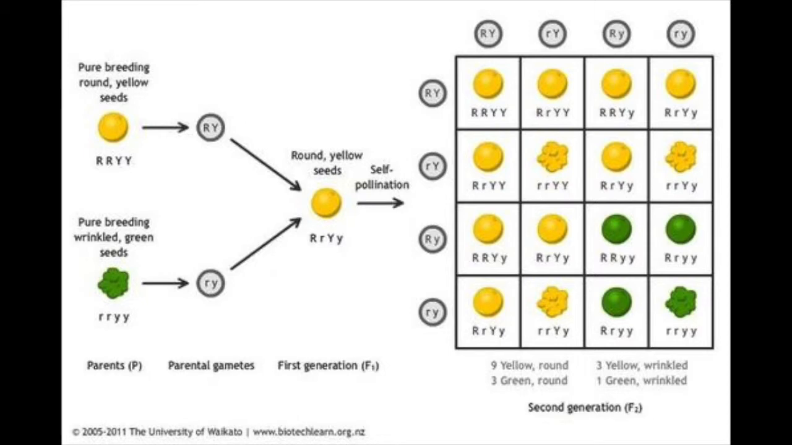The last principle is independent assortment. Mendel saw that when the peas crossed more than one trait, the offspring did not always match their parents. Traits are inherited independently. That is basically the principle of independent assortment.